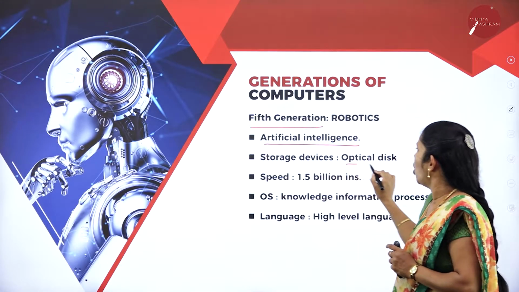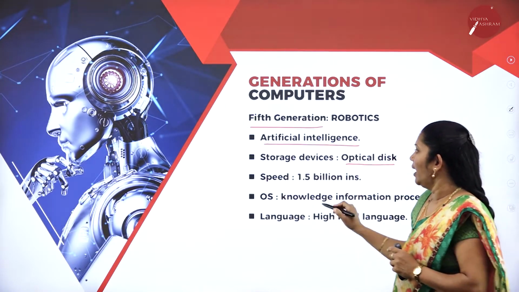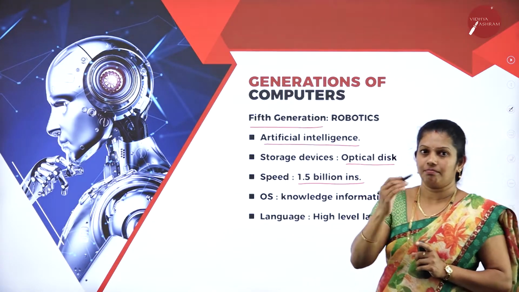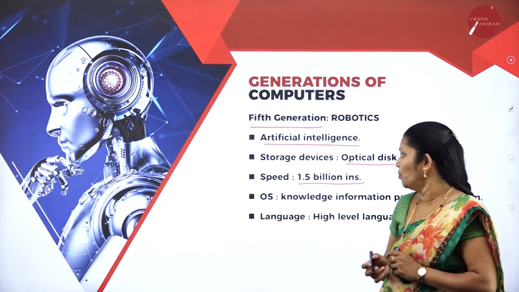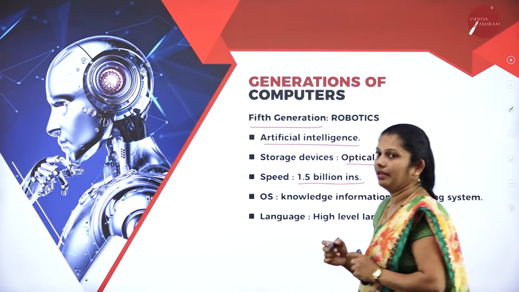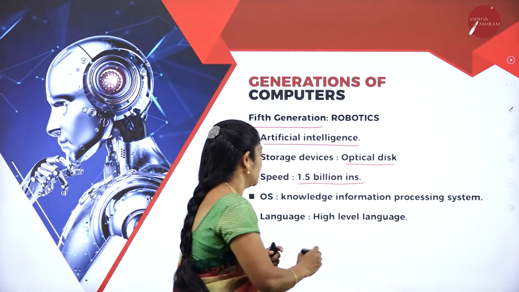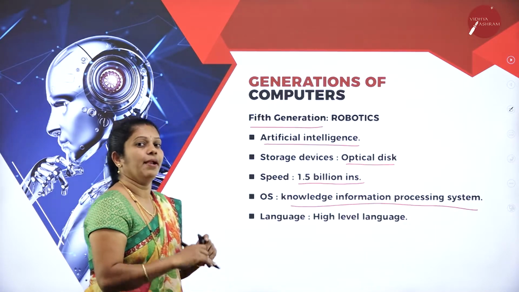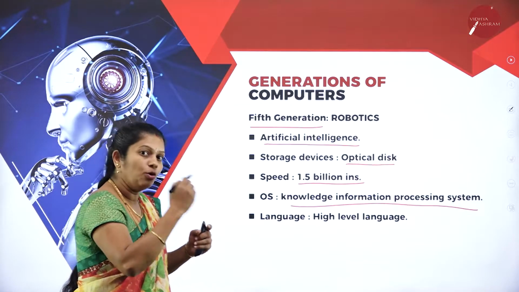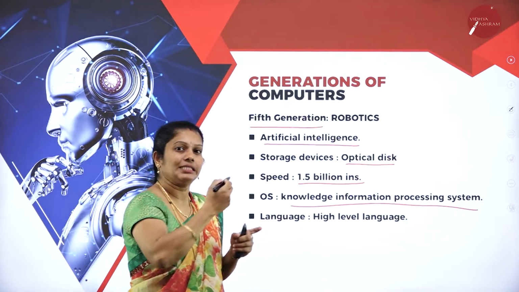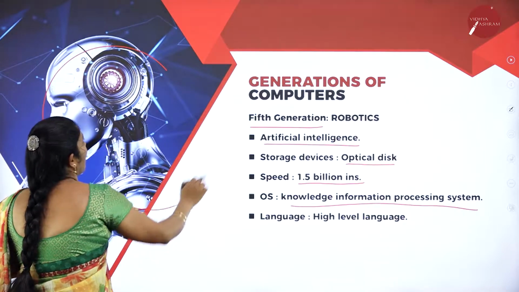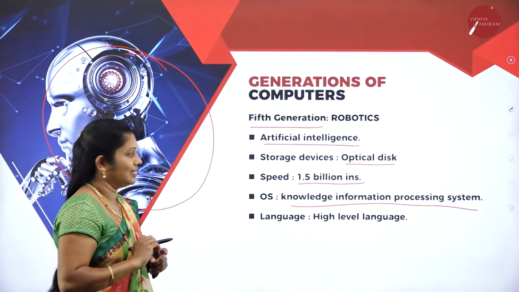Storage is optical disk, and the speed is 1.5 billion instructions per second. The operating system they mainly use is the knowledge information processing system. Depending upon the situation, the robot itself can decide what the next task is that it has to perform. That means the main thing they use here is artificial intelligence.